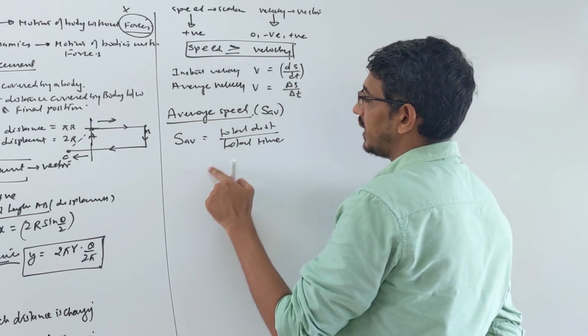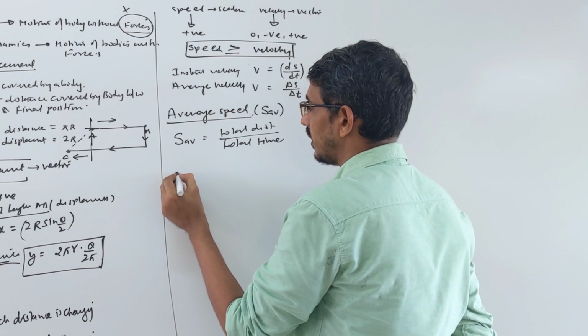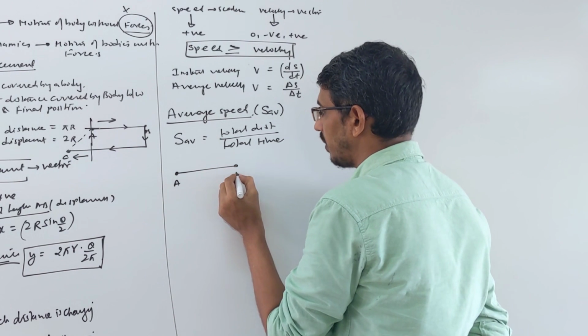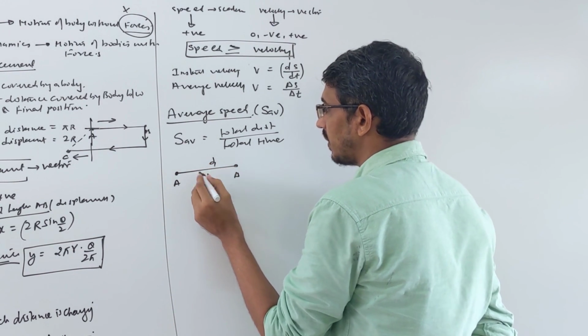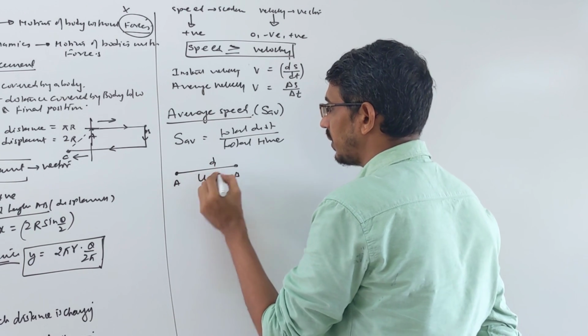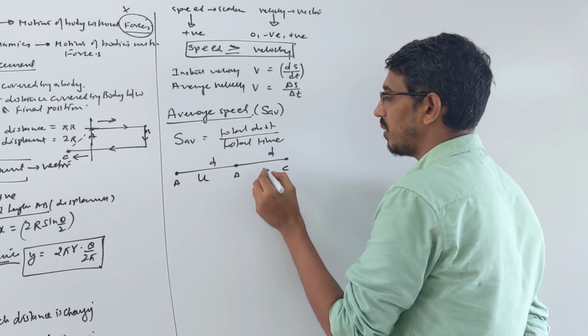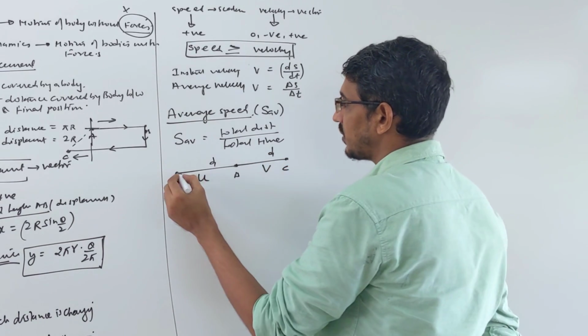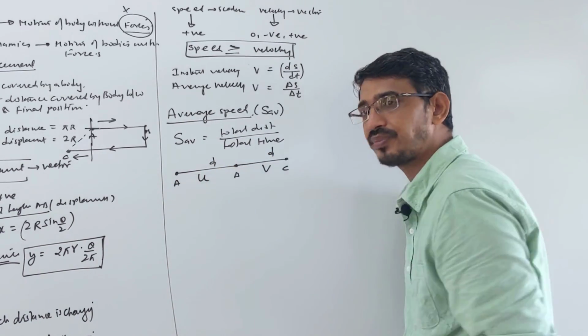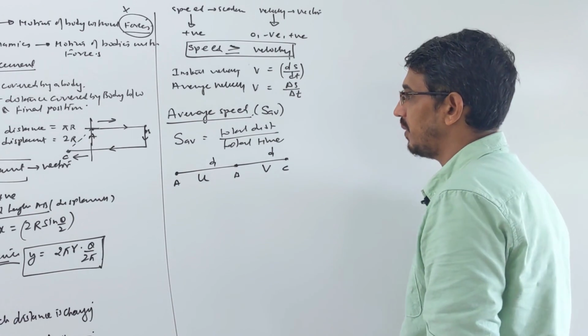How do they ask an important question here? Suppose a body starts moving from point A and goes to point B, traveling distance d with velocity u. Then it goes from B to point C, and the same distance it travels with a different speed v. Then they will ask: what is the average speed in this journey? Correct? What do they ask? Average speed of this journey.